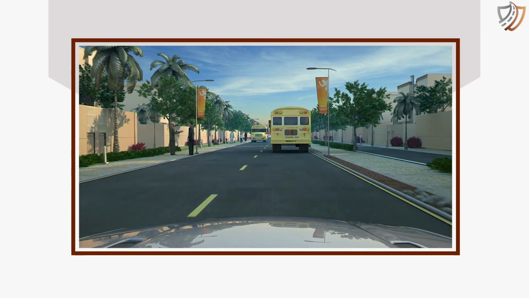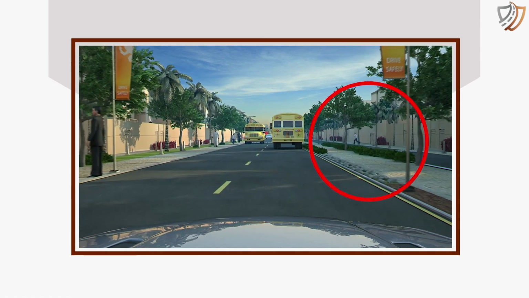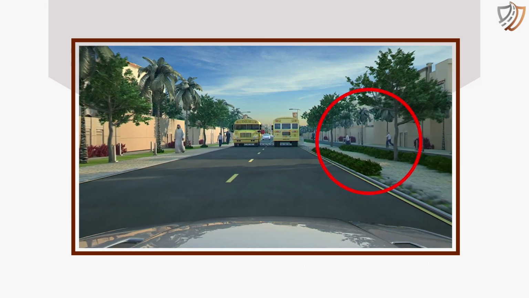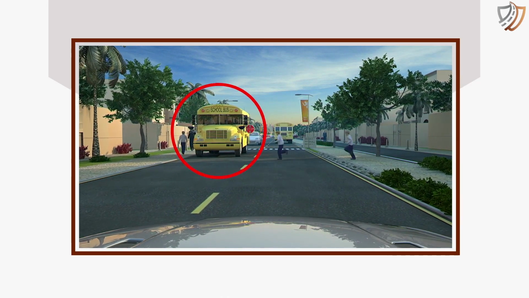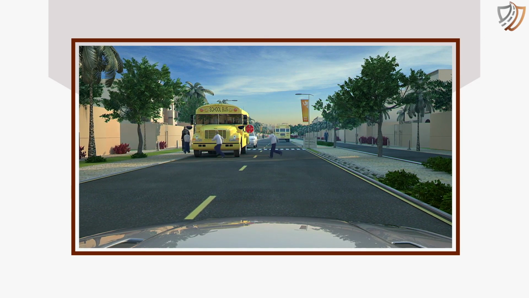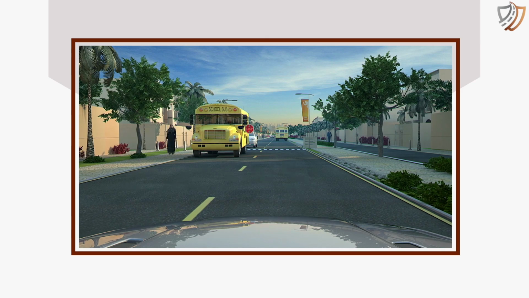In this situation, two children are running out from the alley into the road to board onto the school bus. The children are a hazard. The school bus waiting for the children is the cause of the hazard. Therefore, be patient and allow the children to cross the road safely.